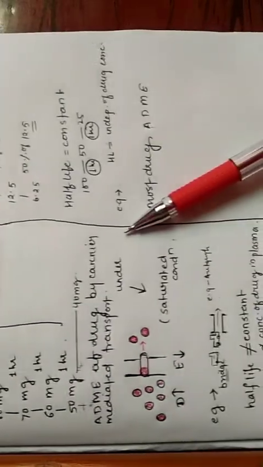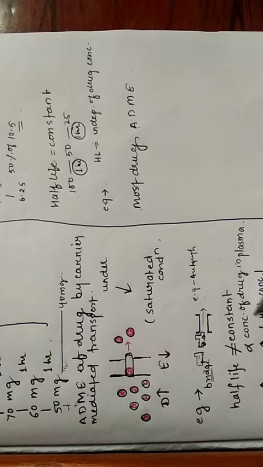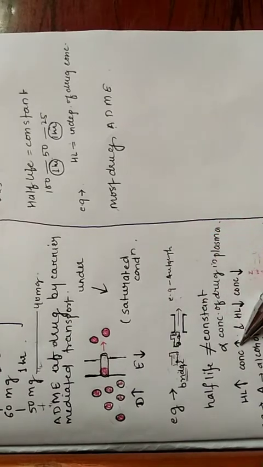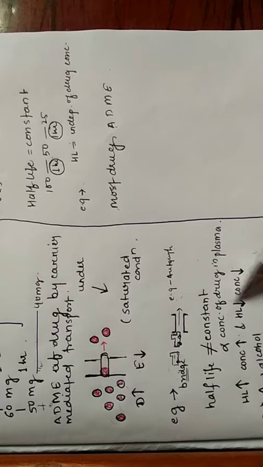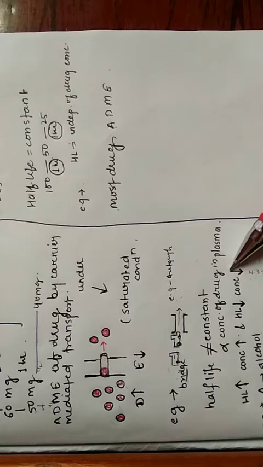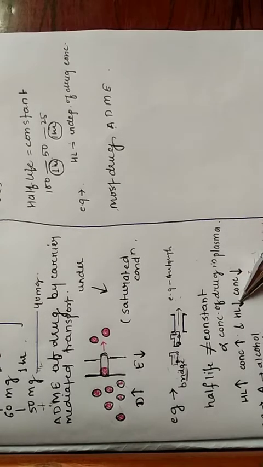So if the concentration of the drug in the plasma is increased, then the half-life is also increased. As it was 100, the half-life was also more. And if the concentration in the plasma is decreased, the half-life is also decreased.